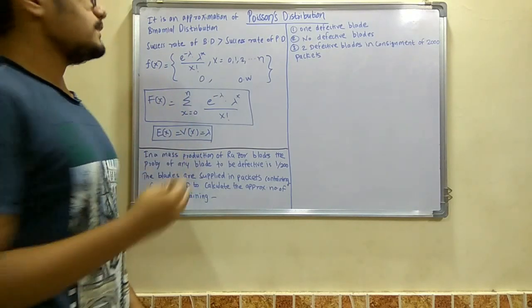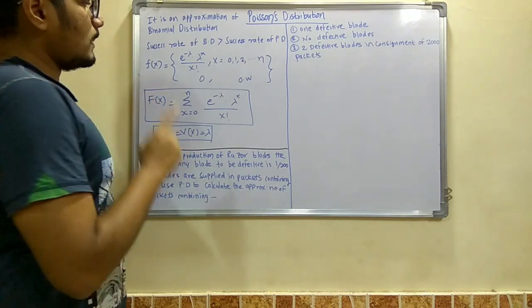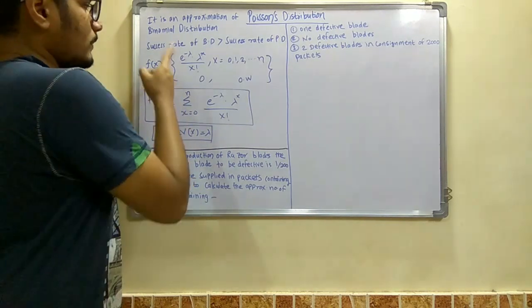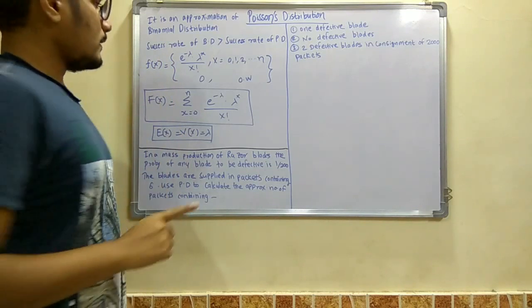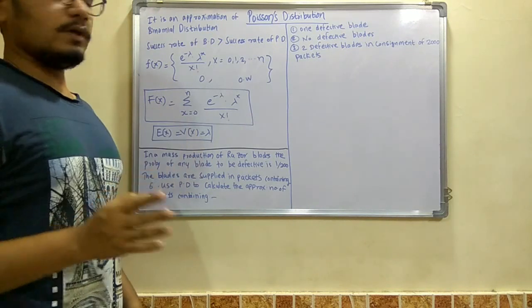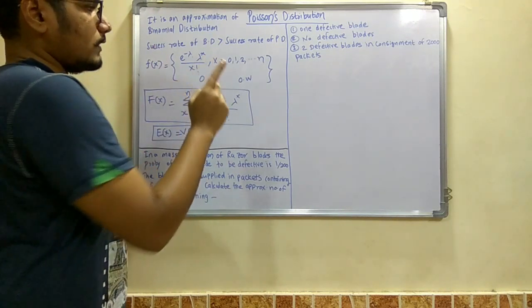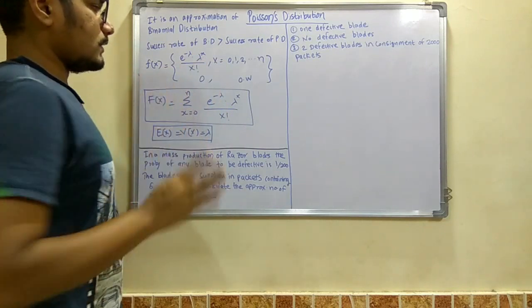Next, we have the small f of x, that is the function which says e raised to minus lambda, lambda raised to x upon x factorial. Here lambda is the mean and the variance also remains the same for this, that is E of x is equal to V of x is equal to lambda, and this x ranges from 0, 1, 2 up till n, and it's 0 otherwise.